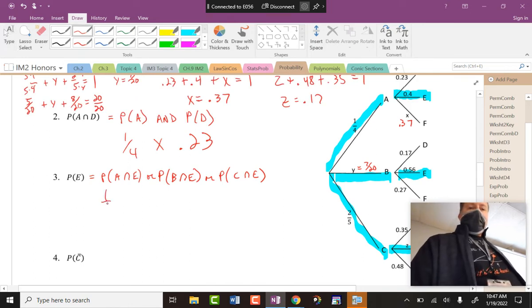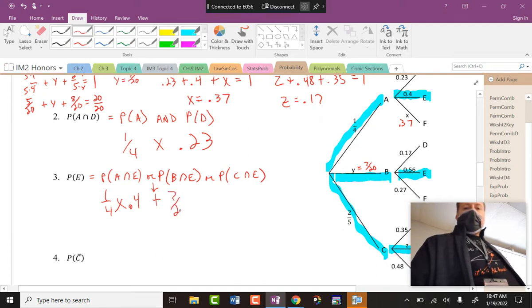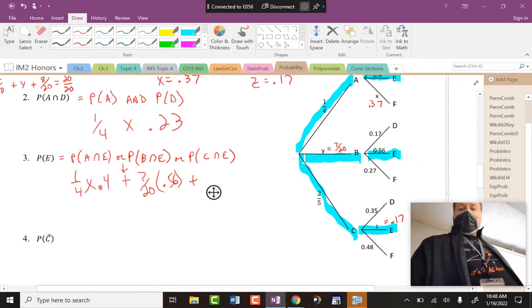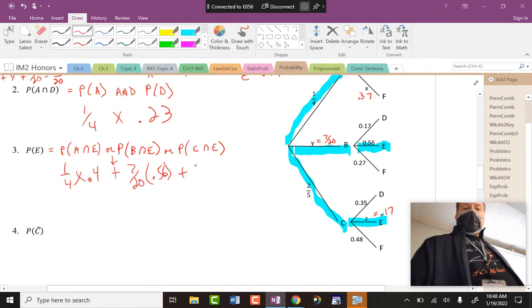1/4 times 0.4, plus, or B and then E, 7/20 times 0.56, or, that's the word or again, sorry, made it worse with that little line there, or C and then E, 2/5 times 0.17.